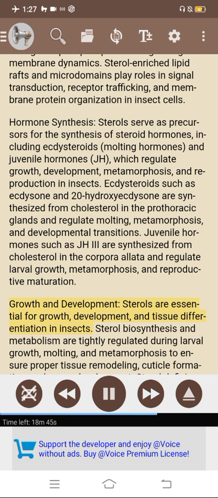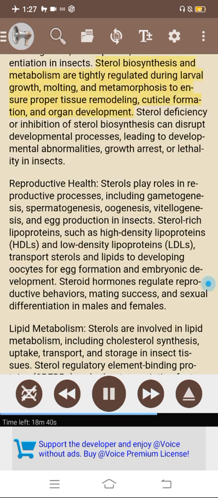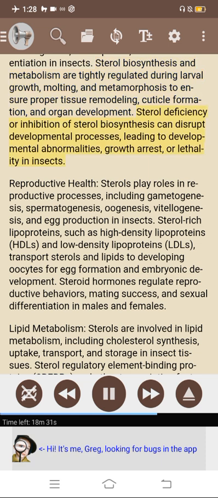Growth and development. Sterols are essential for growth, development, and tissue differentiation in insects. Sterol biosynthesis and metabolism are tightly regulated during larval growth, molting, and metamorphosis to ensure proper tissue remodeling, cuticle formation, and organ development. Sterol deficiency or inhibition of sterol biosynthesis can disrupt developmental processes, leading to developmental abnormalities, growth arrest, or lethality in insects.